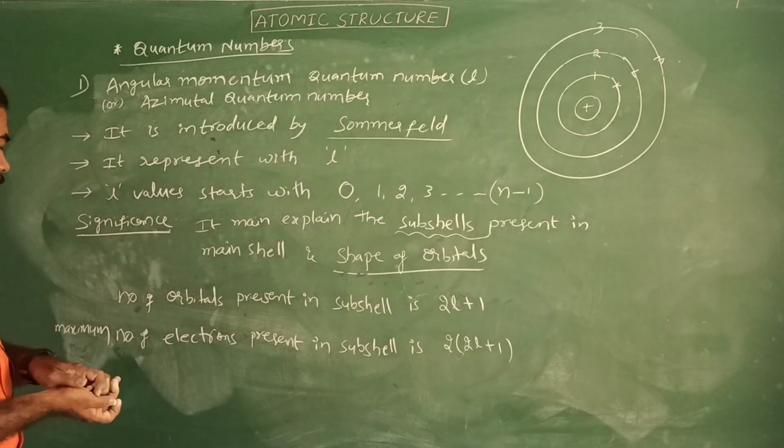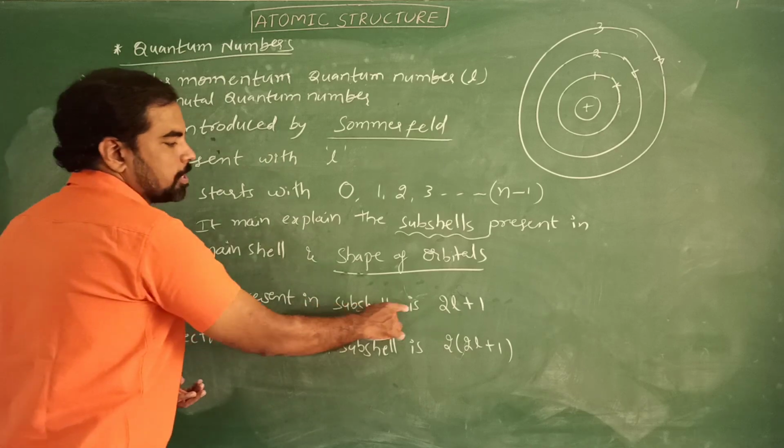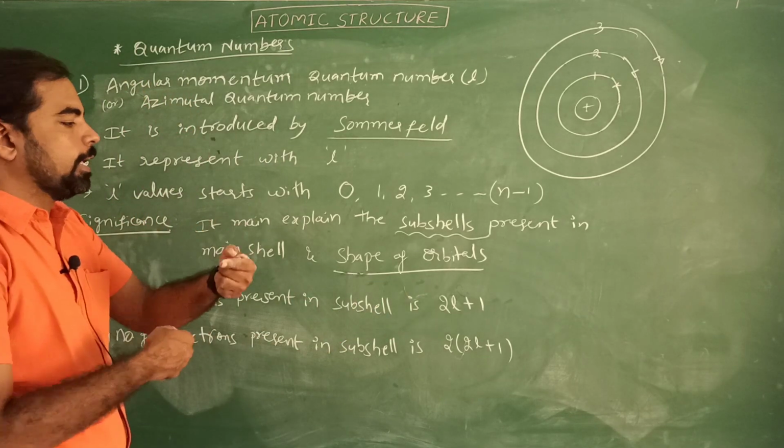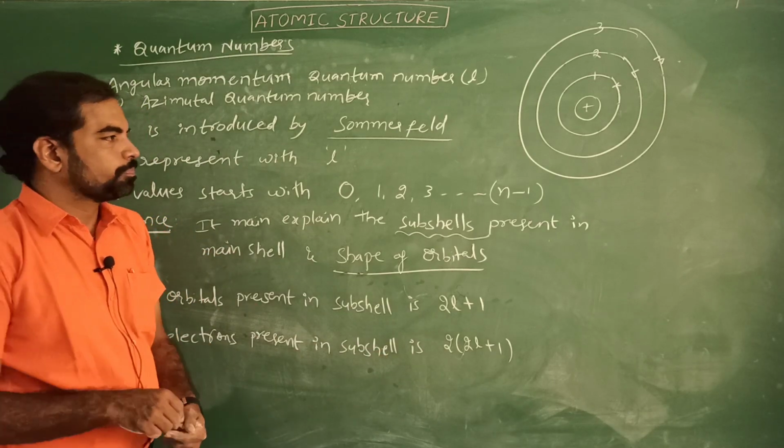Remember these two important points. The number of orbitals present in a subshell is 2l plus 1, whereas the maximum number of electrons present in a subshell is 2 into 2l plus 1.